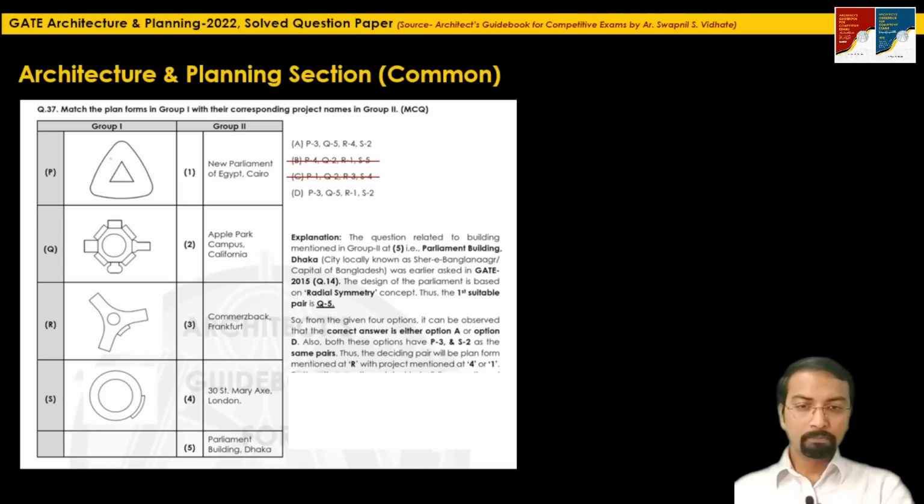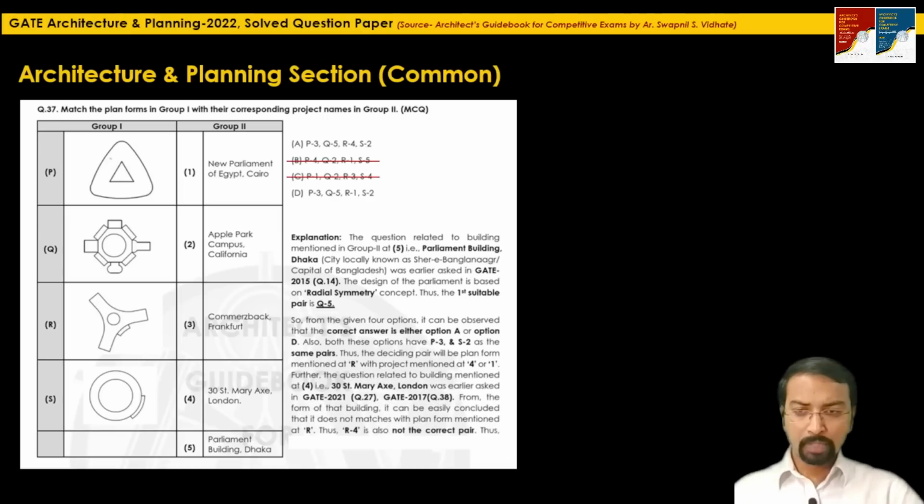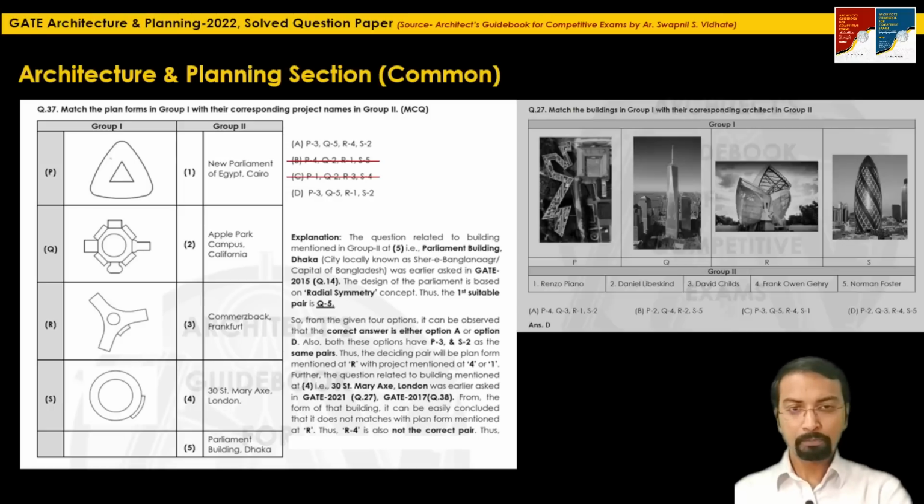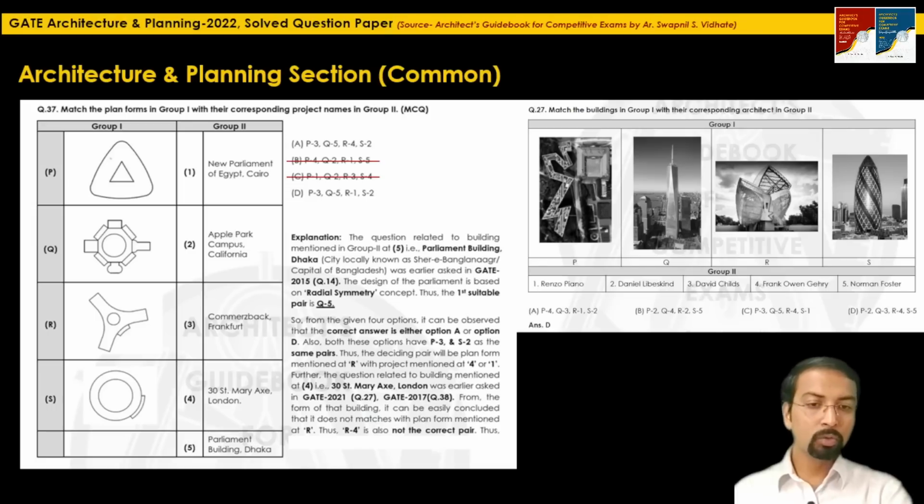The question related to the building mentioned at 4, that is 30 St. Mary Axe, London, also known as Gherkin Tower, has been asked recently in the year 2021 as well as 2017.